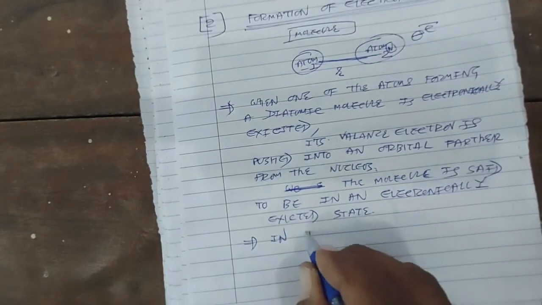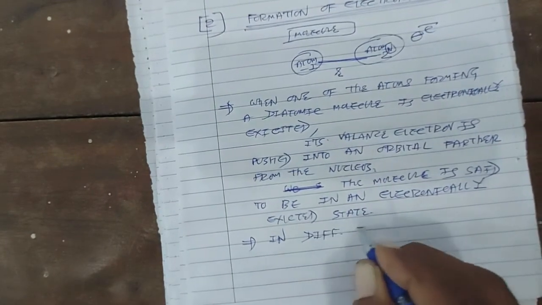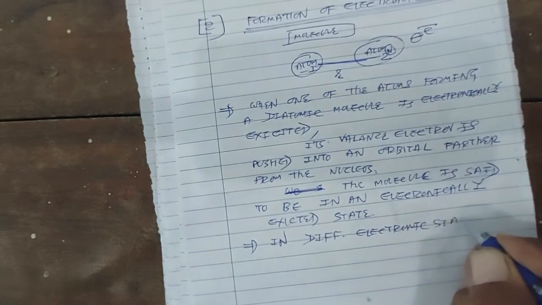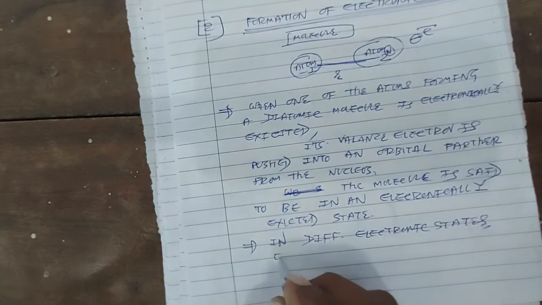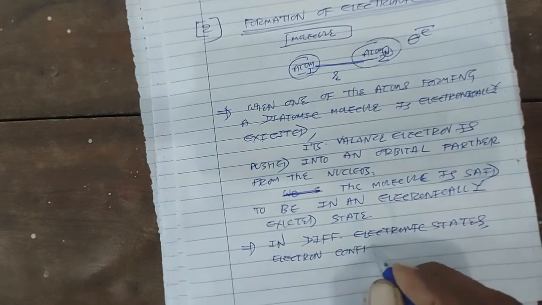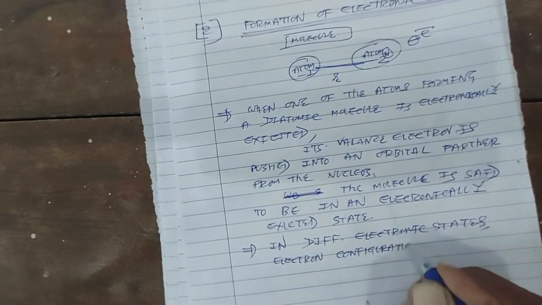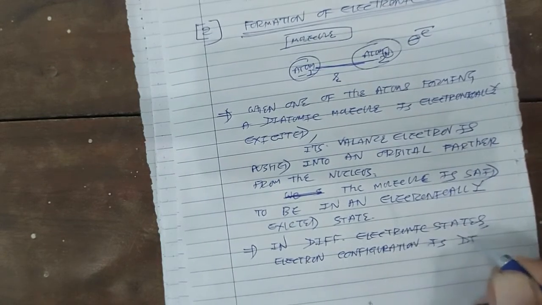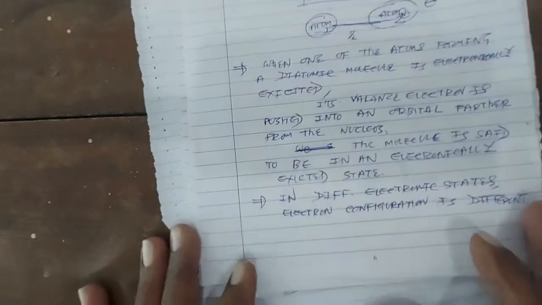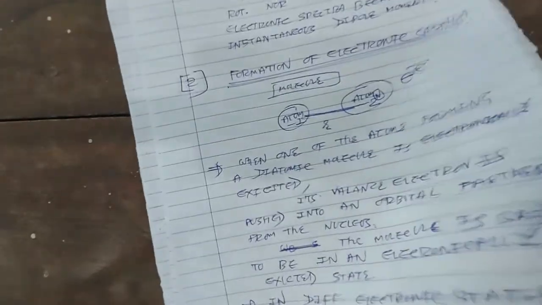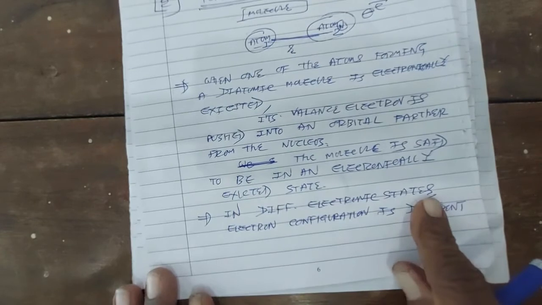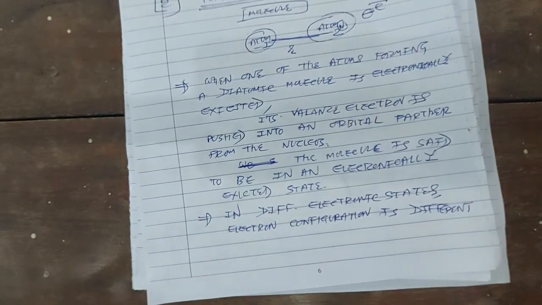In different electronic states, the electron configuration is different. In different electronic states like sigma state, pi state, delta state, the electronic configuration is different.